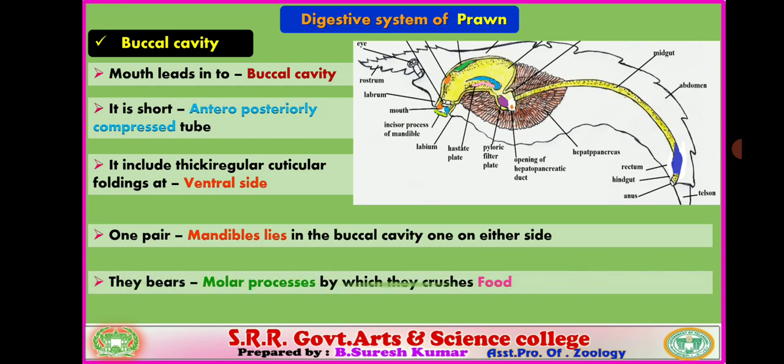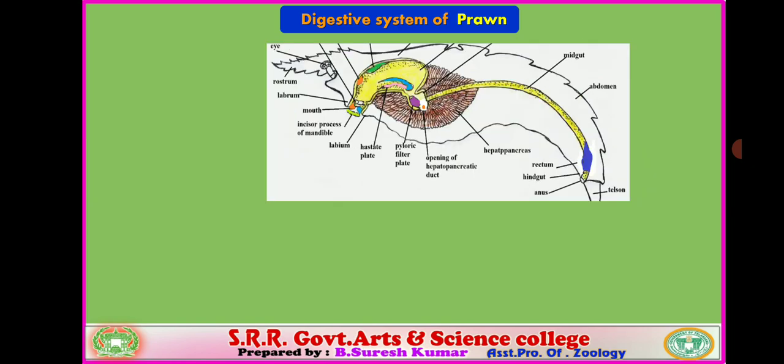They are useful for mastication. They bear molar processes by which they crush food. The molar processes are structures that are articulated to the mandibles. Mandibles are head appendages. Followed? So the mandibles bear molar processes. The molar processes are useful for crushing the food. Next, the buccal cavity leads into the esophagus.